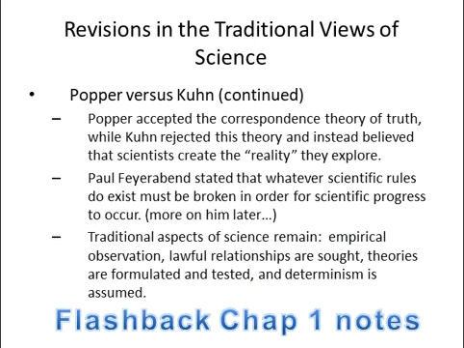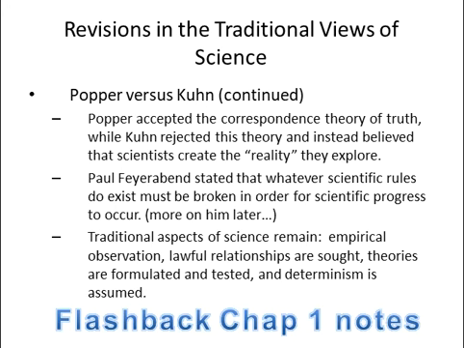Popper versus Kuhn continued. Popper accepted the correspondence theory of truth, while Kuhn rejected this theory and instead believed that scientists create the reality they explore. So think about what that means. Popper, much more logical, much more linear, held that the correspondence theory of truth is really reflecting what we see in the real world. Whereas Kuhn rejected this. He basically stated that we create our own reality.